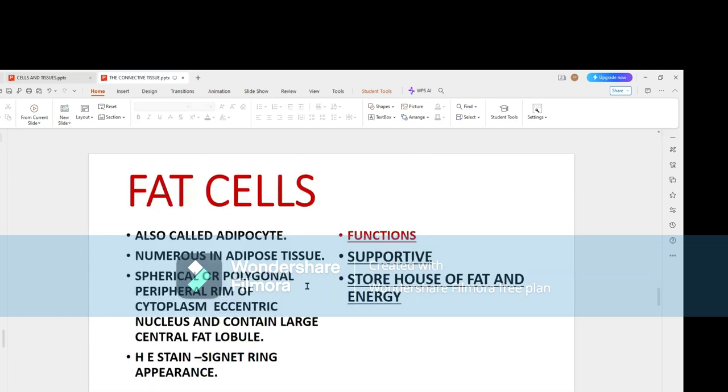Now, the very important cell is the second F, that is the fat cells, which are present almost everywhere, except in some areas of your body which are fat-free. The fat cells are also called adipocytes. They are numerous in adipose tissue. Their appearance is almost spherical, as fat people look.